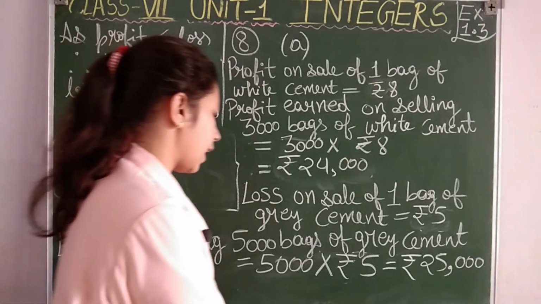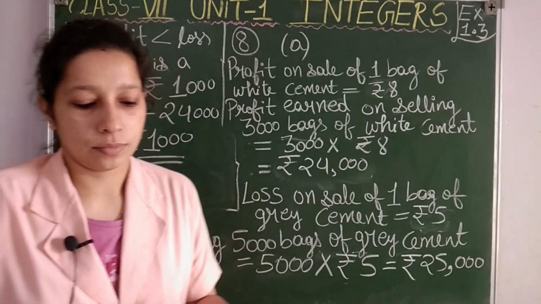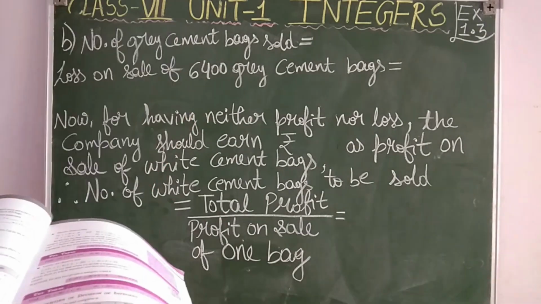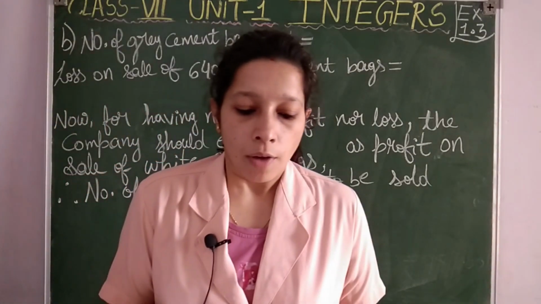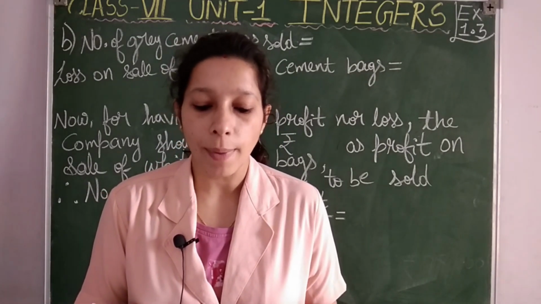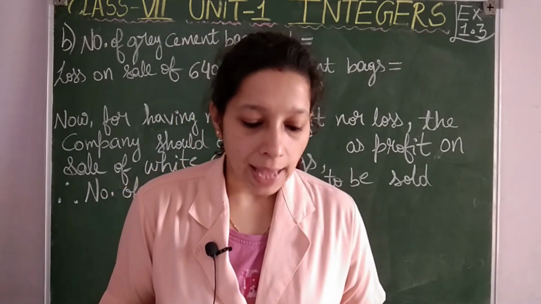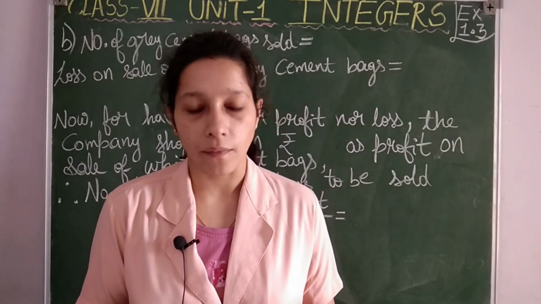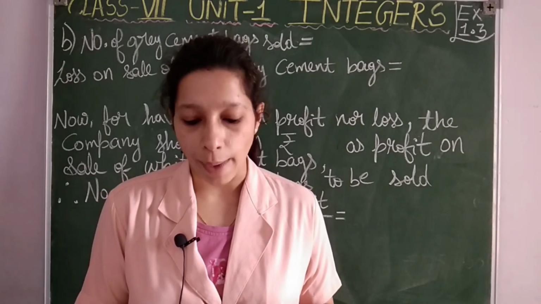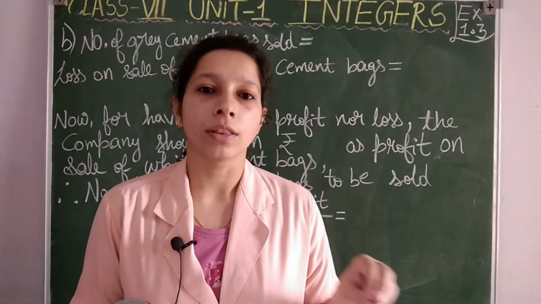Now let us see the second part of this question, students. Point B: what is the number of white cement bags it must sell to have neither profit nor loss if the number of grey bags sold is 6400 bags? See students, in this question it is very clear that there is a loss on sale of 6400 bags, and in the question it is asking to find the number of white cement bags that the company must sell so that there should be no profit, no loss on the total sales.